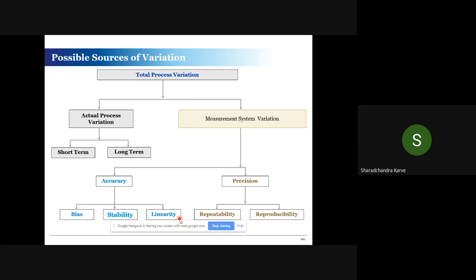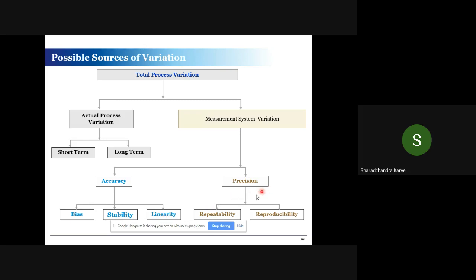And precision means I am not accurate, but I am precise, meaning I am throwing the ball at the corner, but consistently in that corner. That is precision. It may happen that I am making some slight error, but consistently I am making that error. I am consistent with my observations every time. That is my precision. As I explained, accuracy has three components: bias, stability, and linearity.